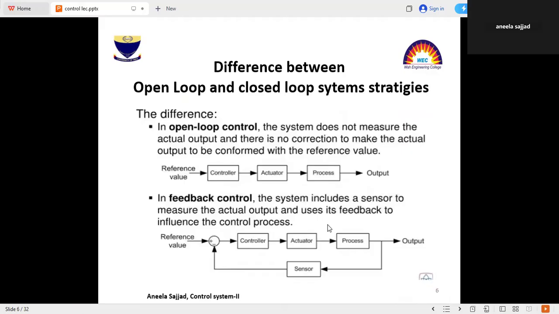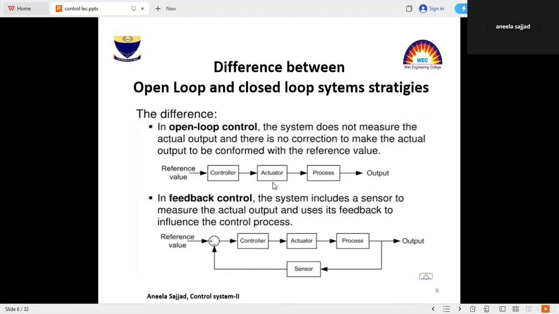Now, the difference between open loop and closed loop system strategies. In the open loop, the system does not measure the actual output, because there is no correction to make the actual output conform to the reference value. This is known as the output signal.